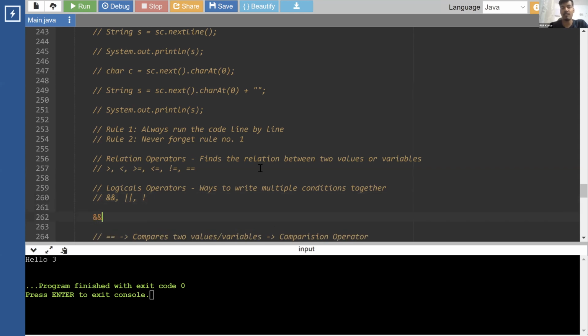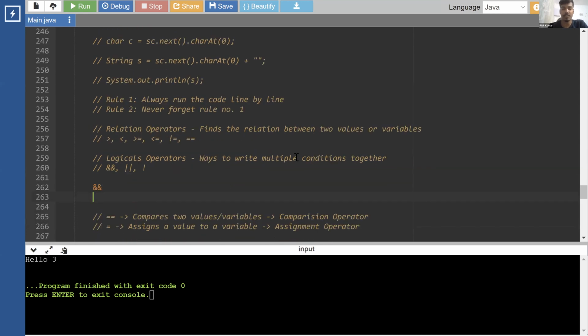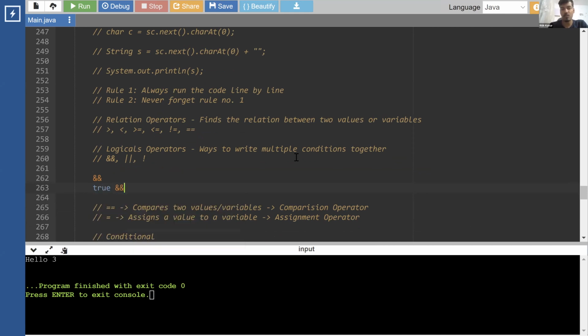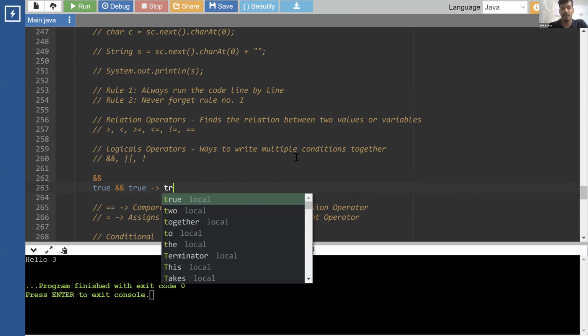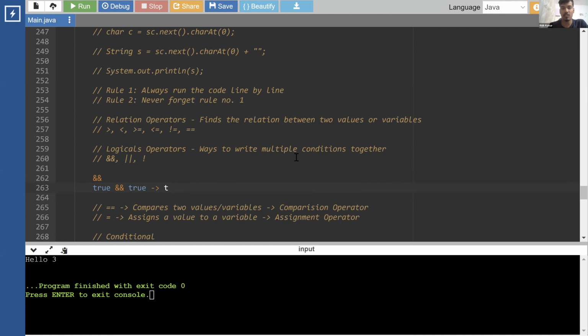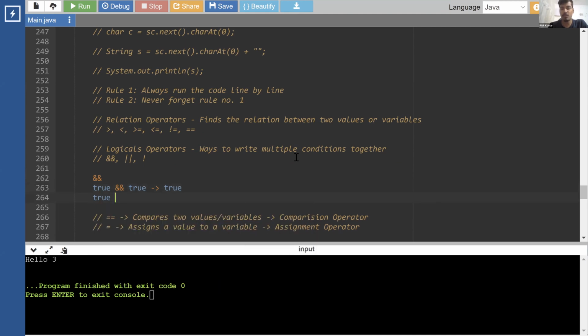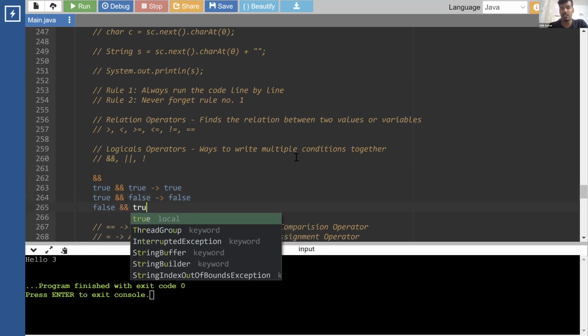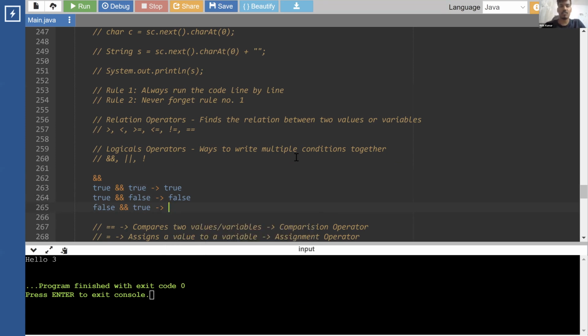For example, you have two expressions, and their expression value can be either true or false. You can have true and true. If the two values you are writing are true and true, the final value of this expression is going to be true. If the first value is true and the second value is false, then the final value is going to be false. If the first value is false and the second value is true, then also the final value is going to be false.